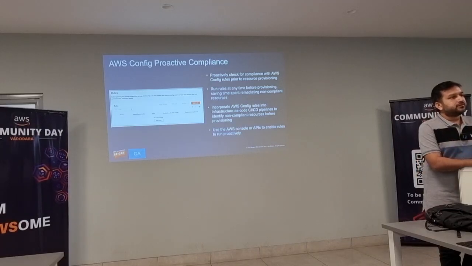Before provisioning, suppose I am writing a Terraform script and creating the entire infrastructure by using that script. Can it happen that, as soon as the script enters AWS, it will say that this is not compliant? Will that be possible?